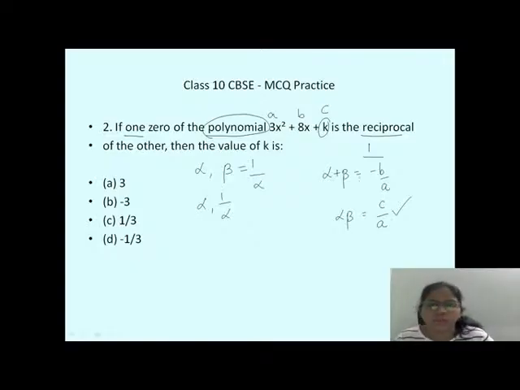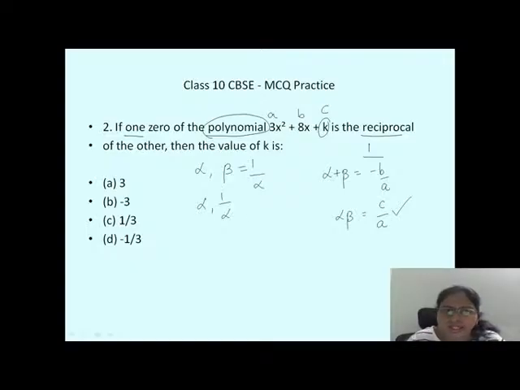So now I want to directly take this formula. Don't waste your time doing alpha plus beta again and alpha beta. No need. Just look at the question. Where is the k? If it is in the coefficient c, take your alpha beta is equal to c by a and start doing. If the k is in the coefficient b, then directly take your alpha plus beta because we want b. Okay, now the coefficient c has k here. So I am choosing this one. Alpha beta equal to c by a.